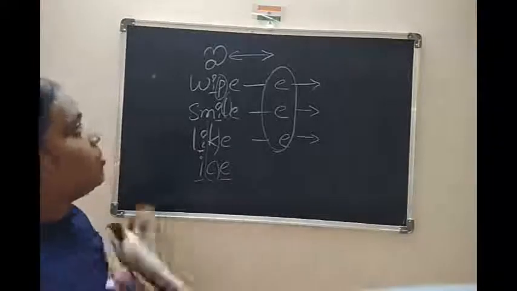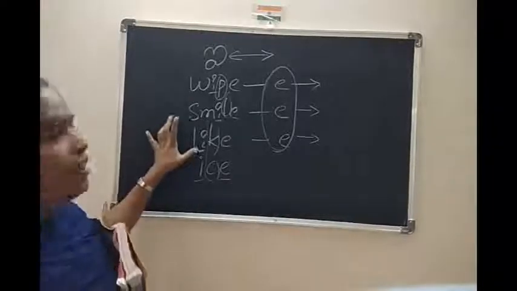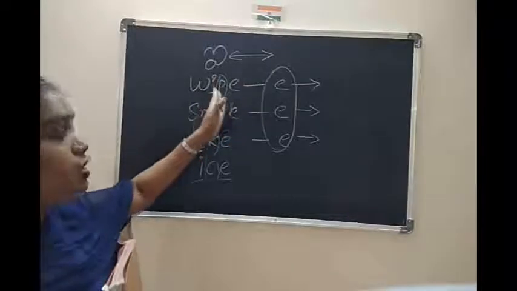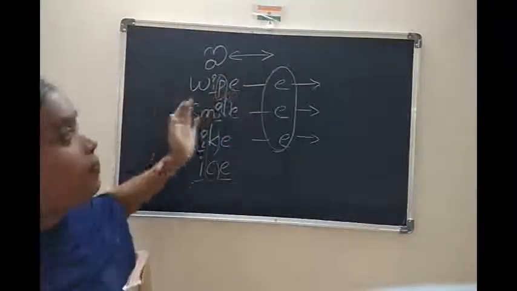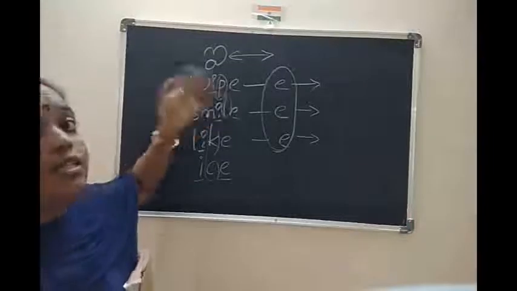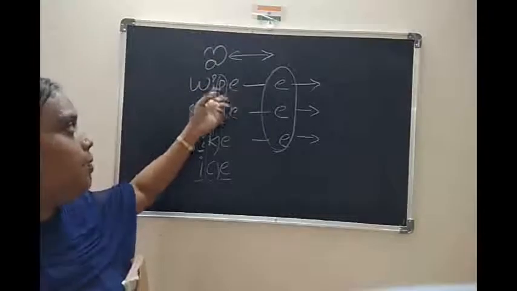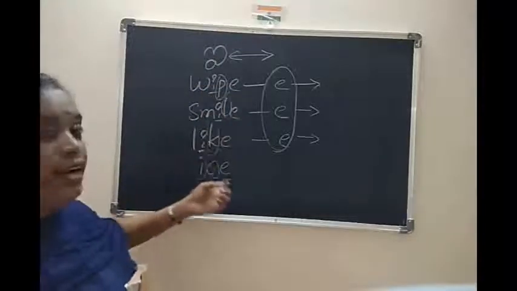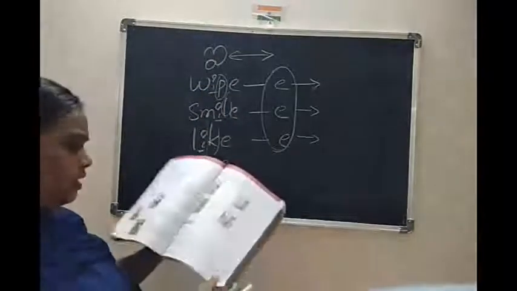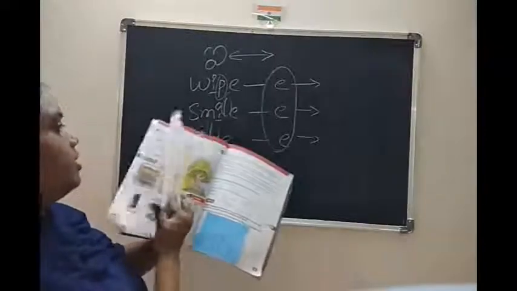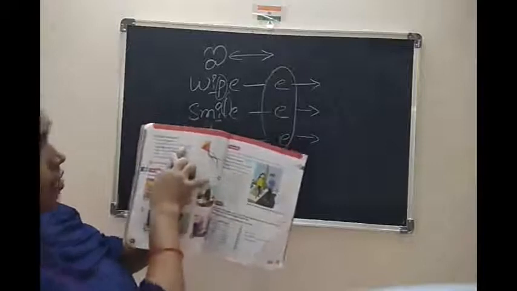So this is about magic E, the magic of E. It changes the middle vowel so it takes the sound of I. Wipe, smile, like, and eyes. This is a small one. Language skills you can read in your textbook. And here exercises are there for you.